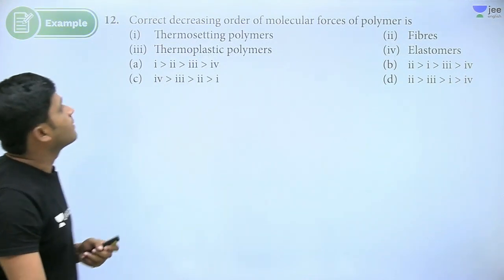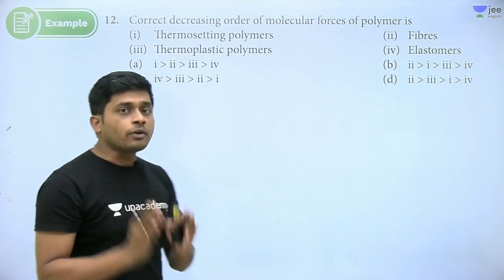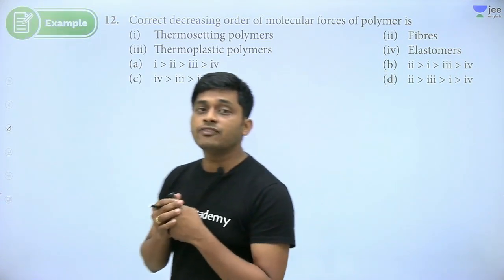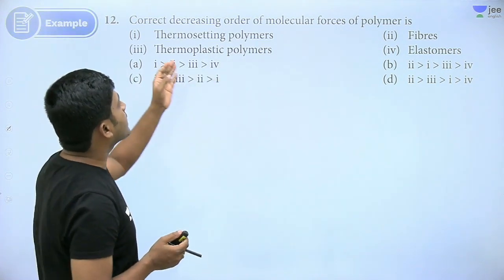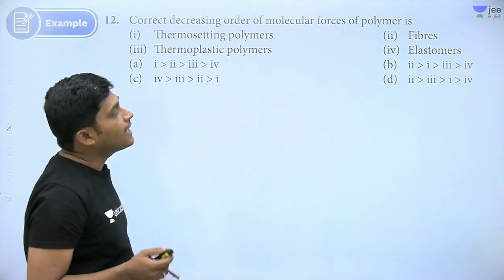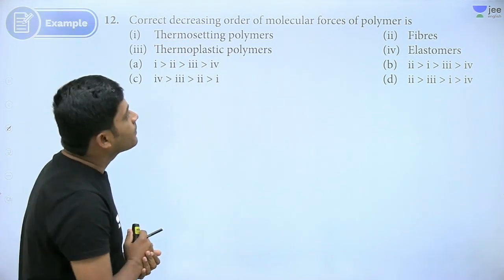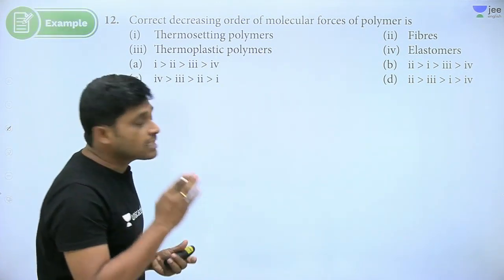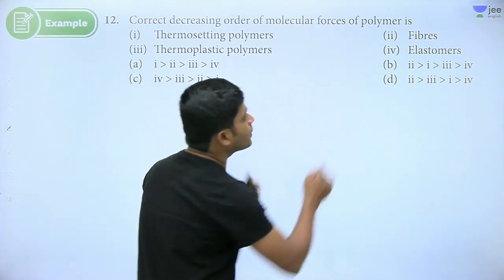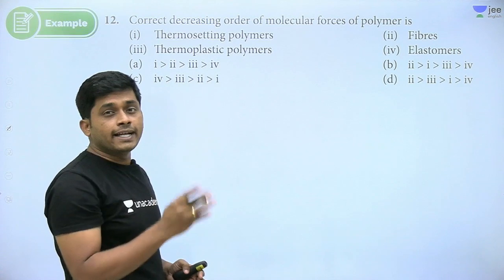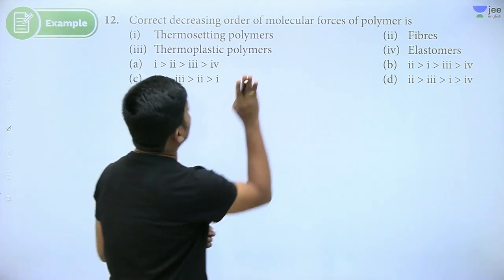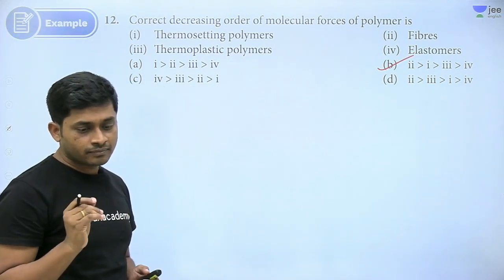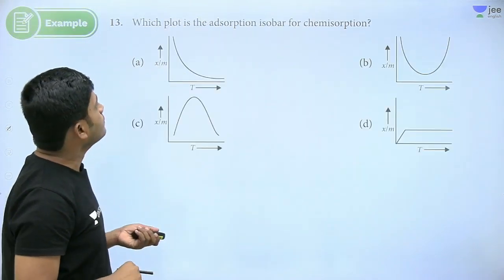Chalo. Next question. This one. This is very good question. Okay. So what about the attractions, molecular forces between different polymers type? There are fibers. There are thermoplastic, thermosetting, elastomers. So which one is correct here? The first one should be fiber. Molecular attractions are very strong. The least one is elastomers. Correct? So you are left with two options, B and D. But 1 and 3, one is more. So option B is correct. Got it right? Next question.